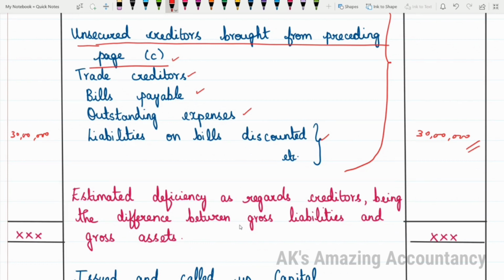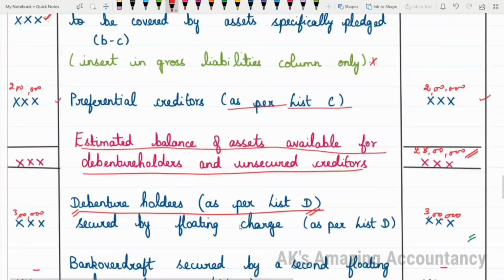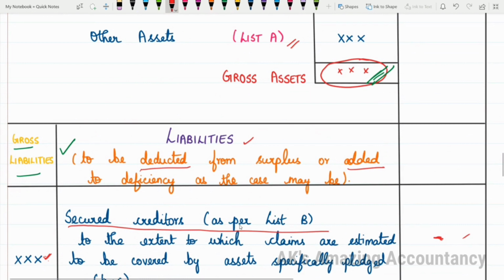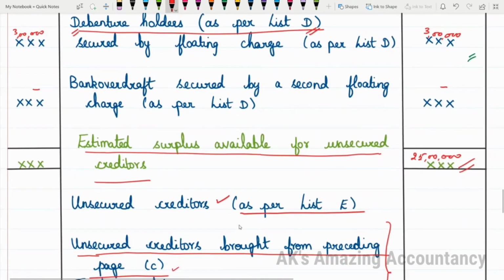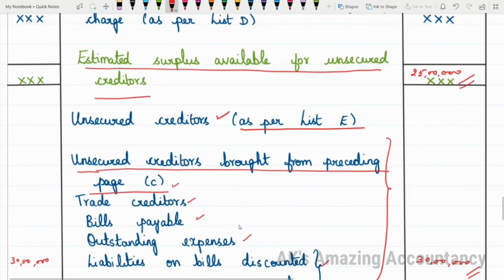25 lakhs minus 30 lakhs, we get minus 5 lakhs, isn't it? So this negative we called as deficiency. That is why in the very beginning we wrote as under liabilities to be deducted from surplus or added to deficiency as the case may be. Till now, till this particular point, we have been getting only surplus, so we were deducting one amount after the other. But now what has happened is what is due to unsecured creditors is more than what is available. Okay, so we get a deficiency.